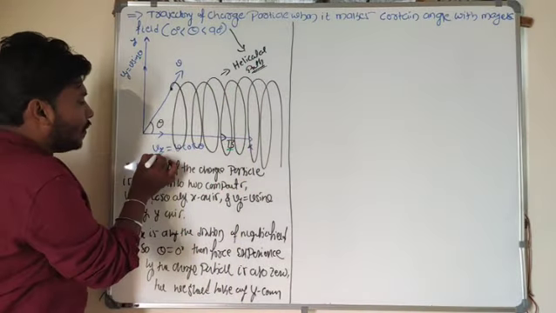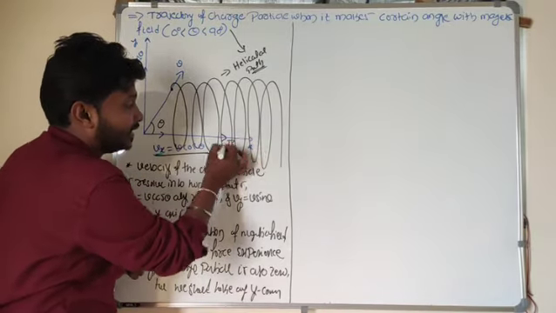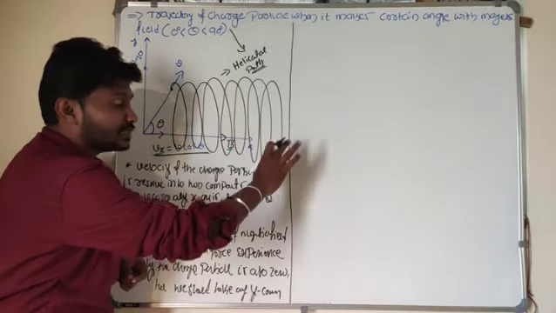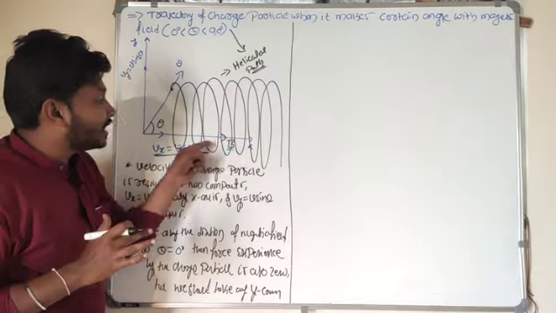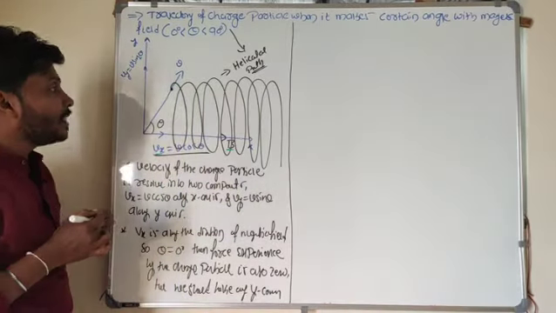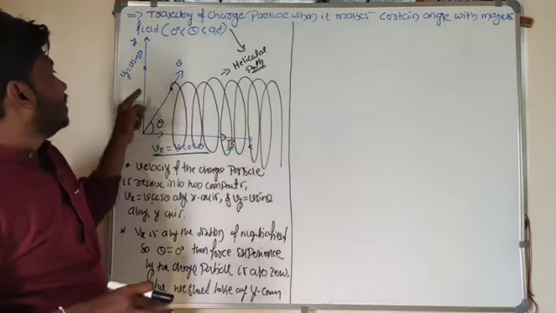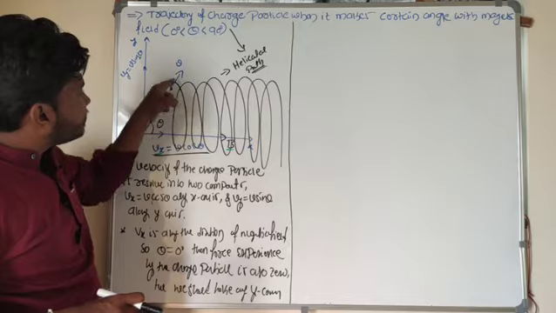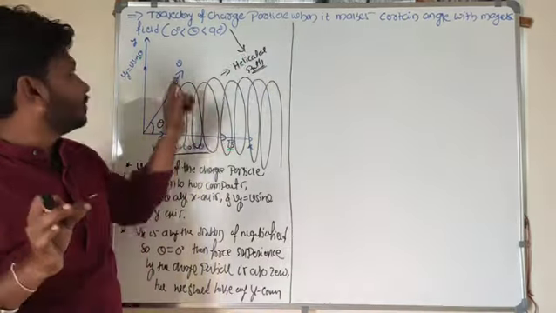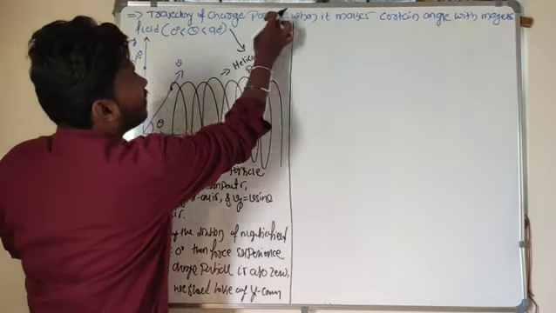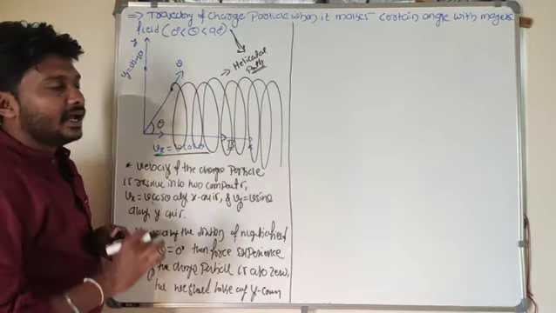Why? Because v of x is the velocity of the charged particle along the x-axis, and the magnetic field is also along the x-axis. This x component velocity is not going to contribute, because the force acting on the charged particle along the x direction is 0. The force experienced by the charged particle is only along the y-axis. The charged particle moves in a circular path that is moving in a forward direction. So that is the helical path. What is our answer for this one? The trajectory of a charged particle making a certain angle with the magnetic field is a helical path.